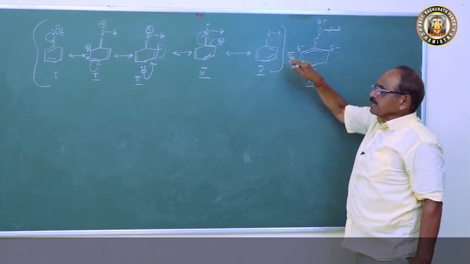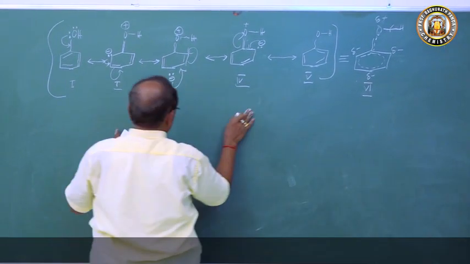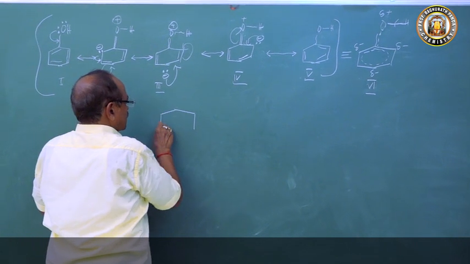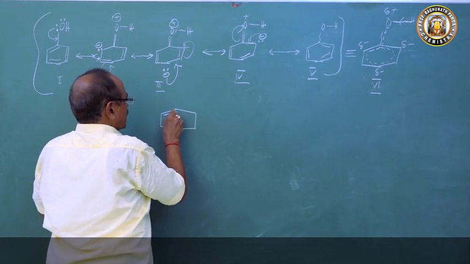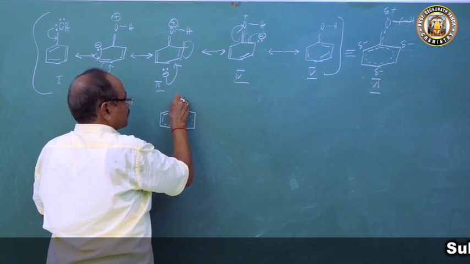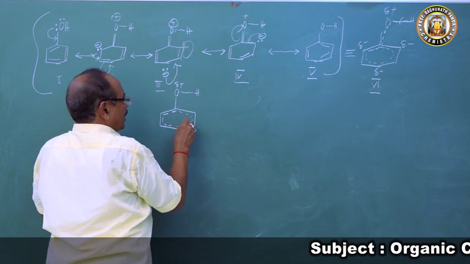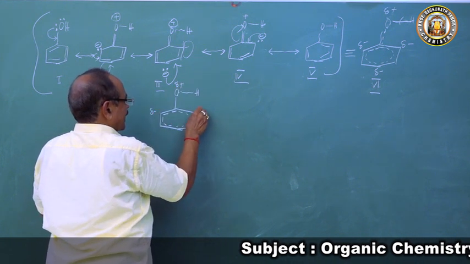So if you take phenol, it gets delocalized like this, and we have the OH with a positive charge on the oxygen atom, and all these ring positions are negative.